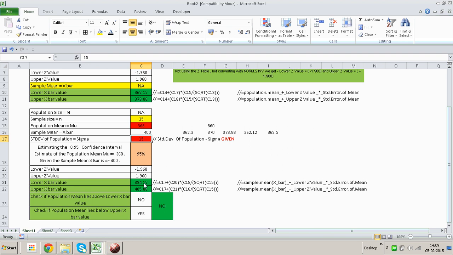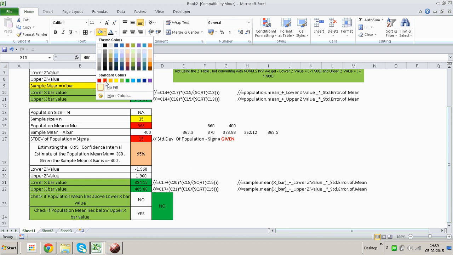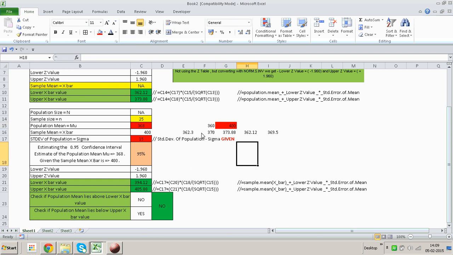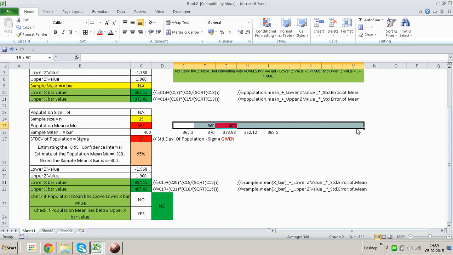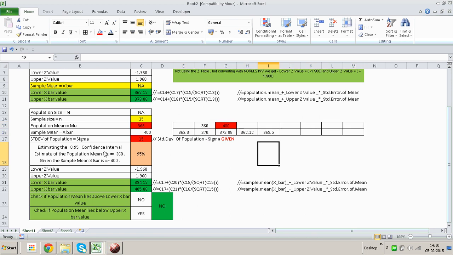So which means this particular value, which is 400, probably we will not get 400 as one of the sample means. But if we do, then we would realize that this will not help us in our particular deduction. So that will not happen.